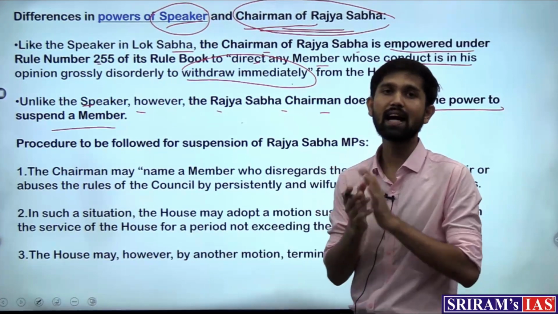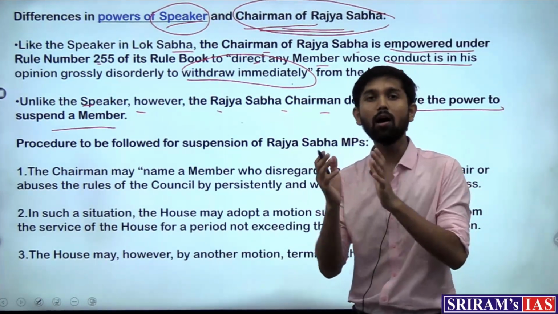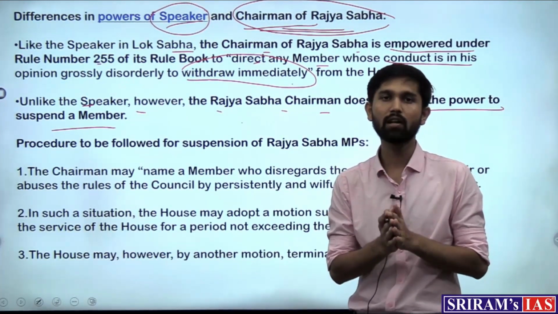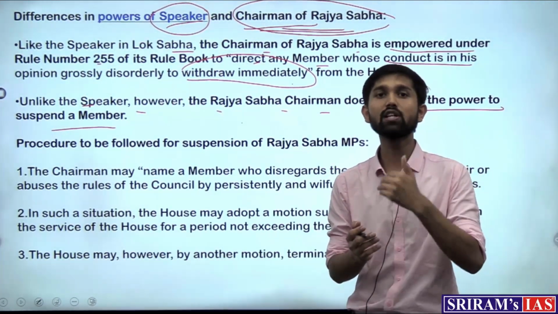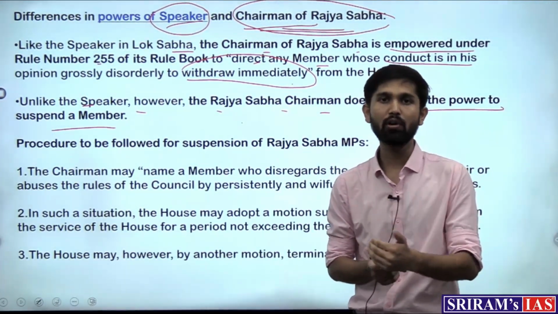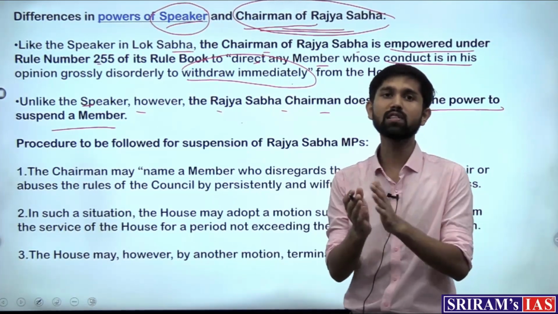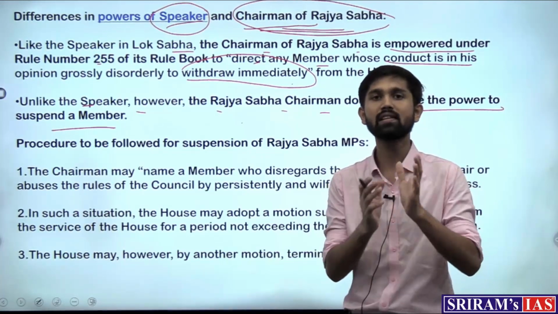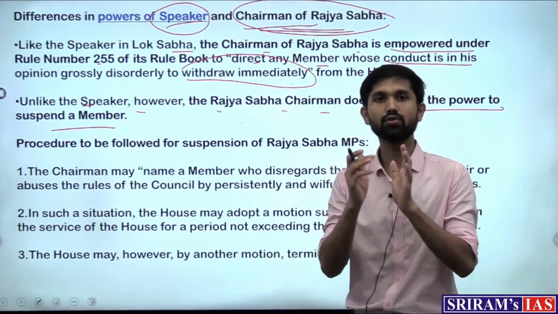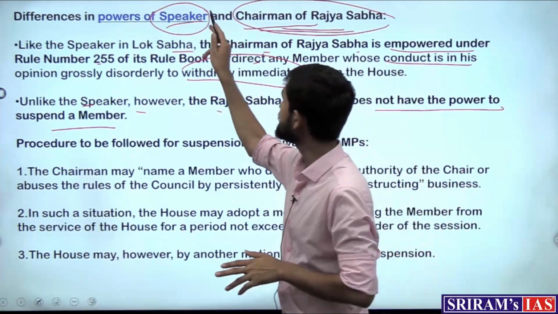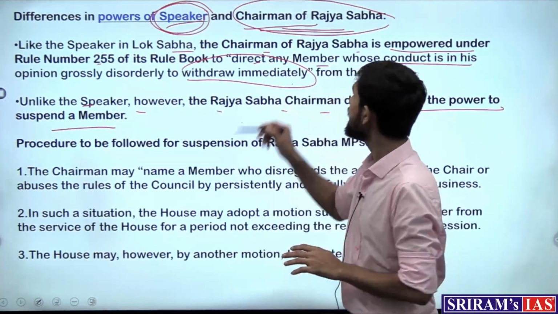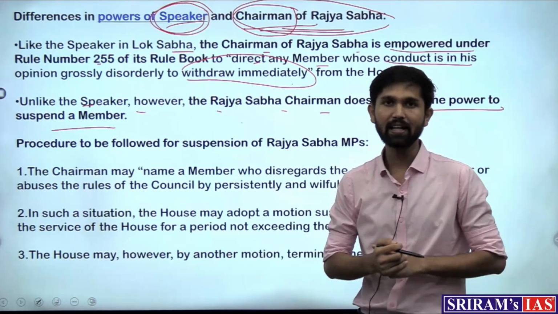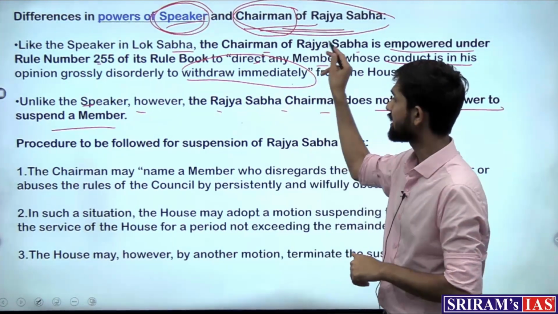The difference is that in case of the Rajya Sabha, a certain member has to promulgate a motion first in the Rajya Sabha, and once that motion is voted upon by the majority of the members and the votes are in favor of suspension of the members, then is when the suspension happens and the chairman can order a suspension. So this is the difference. The speaker has the express power to order suspension, and the chairman has the power to order suspension on the basis of a motion that is passed in the Rajya Sabha. So that is the difference.